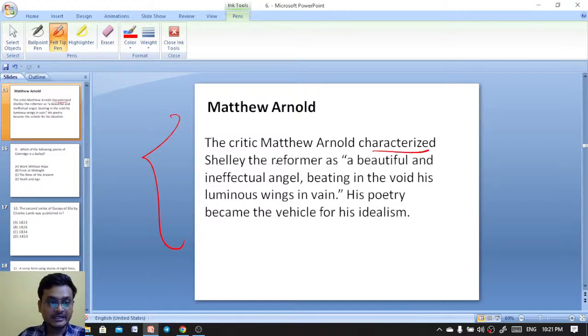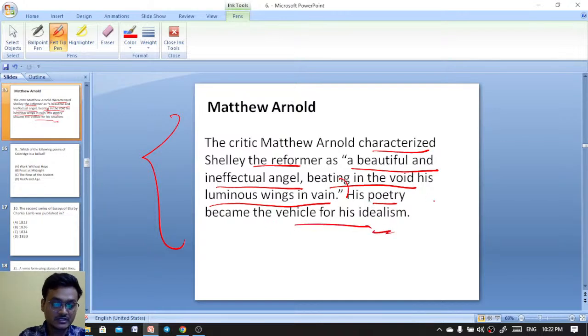Excellent. Arnold characterized Shelley the reformer as a beautiful and ineffectual angel beating in the void his luminous wings in vain, and his poetry became the vehicle for his idealism.